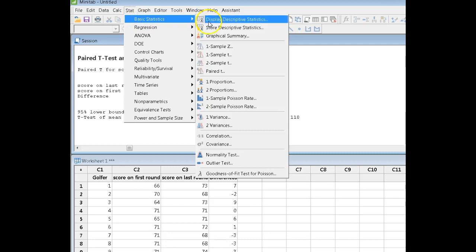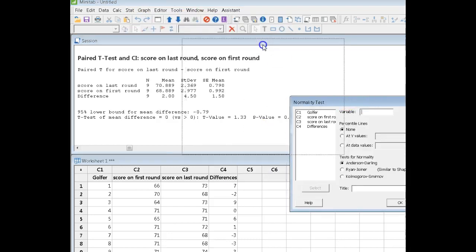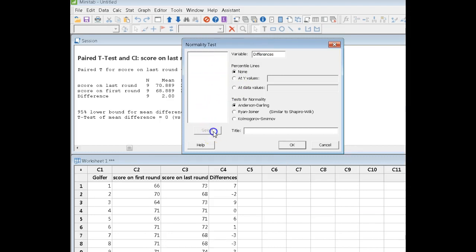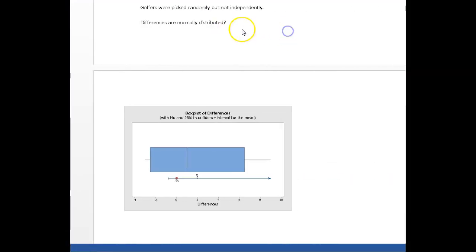And now I would go into my basic statistics normality test, and I would check the differences. Because it's a small data set, I'd use Ryan-Joiner. And Ryan-Joiner is telling me that the differences do follow a normal distribution because that p-value is greater than 0.1. So, have I met the assumptions? Yes, I have. And that's it for the paired t.